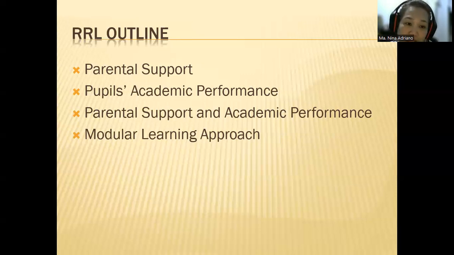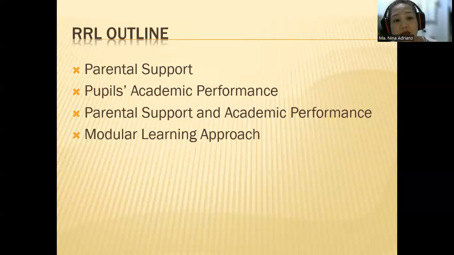Once you have included everything, you now move to the second variable and you write the heading under the review of related literature, which is pupils' academic performance. Now you try to read the literature and everything that you find, related literature about academic performance, you include under this particular heading in your RRL.